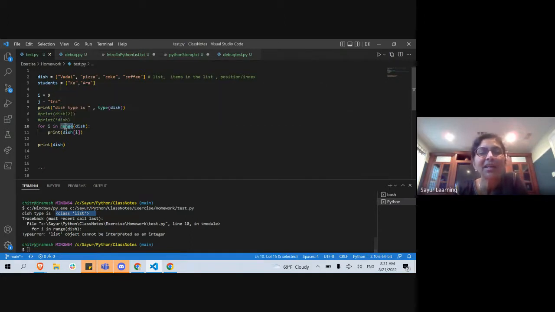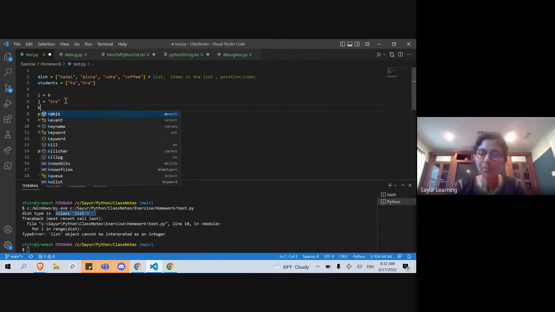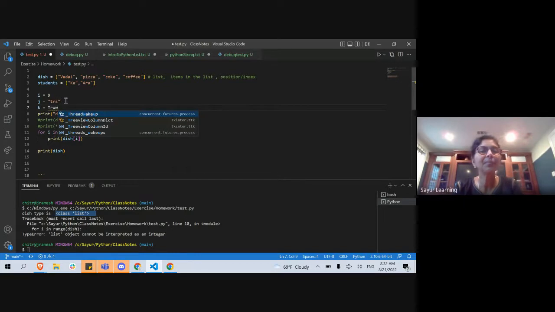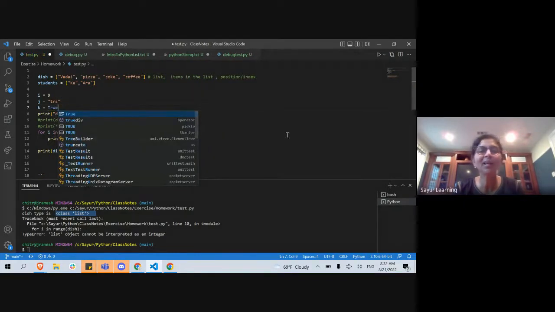So range takes an integer. That is why I cannot put dish. Right? Okay, so now I want Raghavendra to answer this question. Raghavendra, what is this data type? What is the data type of K?